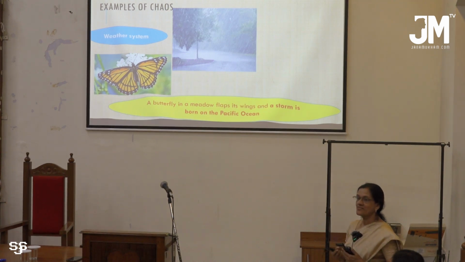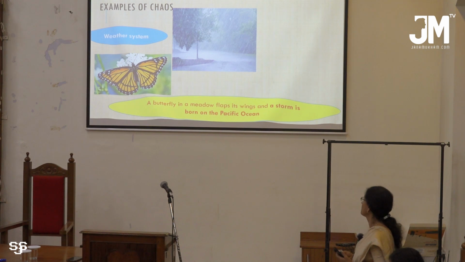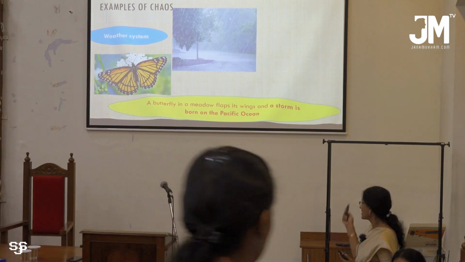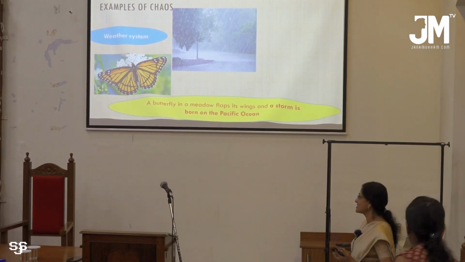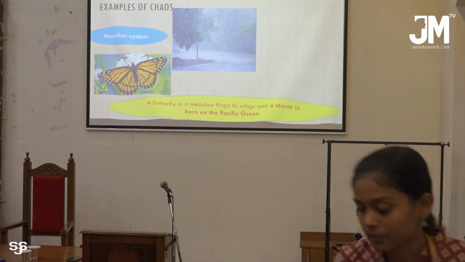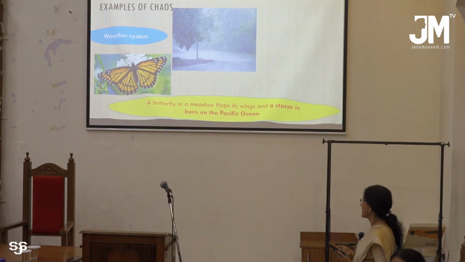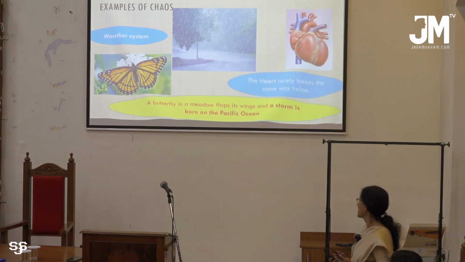When the forcing term is very high, you cannot predict whether it will go in circular motion, or continue in its simple harmonic motion, or have a slacked motion like that. We have already seen all these in the literature, whether a system is a chaotic system. Even a butterfly flapping may produce a storm somewhere else. And also, our heart does not beat twice in the same way. That means the heart is beating in an irregular manner, or it is acting as a chaotic system.